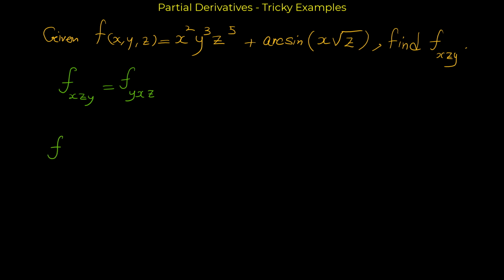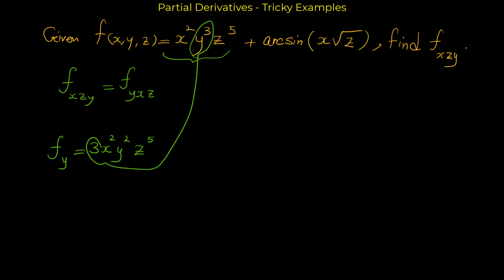So let us start. What is the derivative of this function with respect to y? The derivative of this with respect to y is 3x^2 y^2 z^5. The derivative of y^3 is 3y^2, and x^2 and z^5 are just constants. And the derivative of arcsin(x√z) with respect to y is only 0, because it's a constant and we want to take the derivative with respect to the variable y, but in this term we don't have any y, so its derivative is only 0.